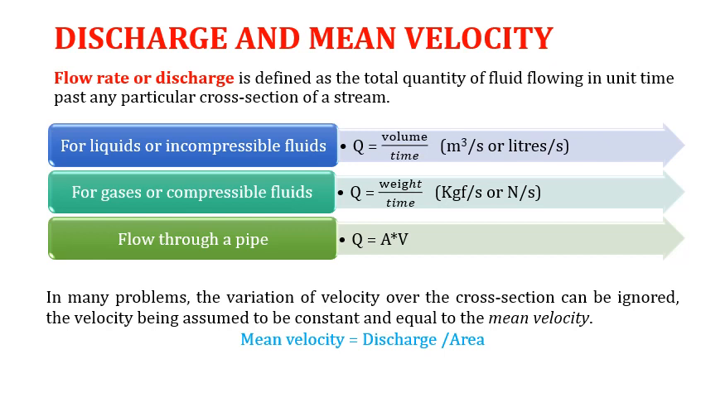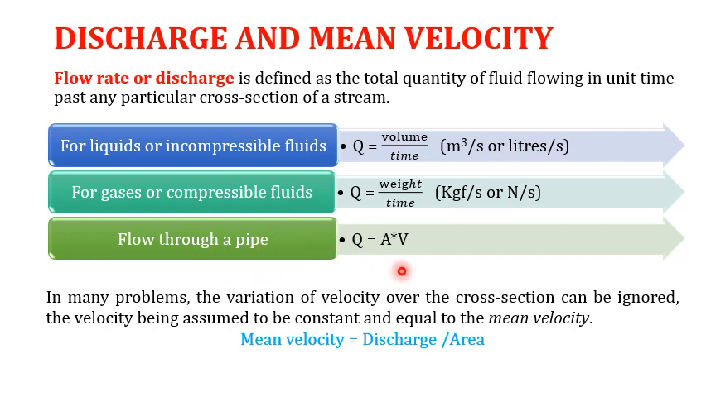Discharge and mean velocity. Discharge or flow rate is defined as the total quantity of flowing fluid in unit time past any particular cross section of a stream. For liquids or incompressible fluids, discharge is volume flow rate, volume per unit time, and its units are meter cube per second or liters per second. For gases or compressible fluids, as volume may change, we prefer to take weight, so weight per unit time, and its units are kgf per second or newtons per second.